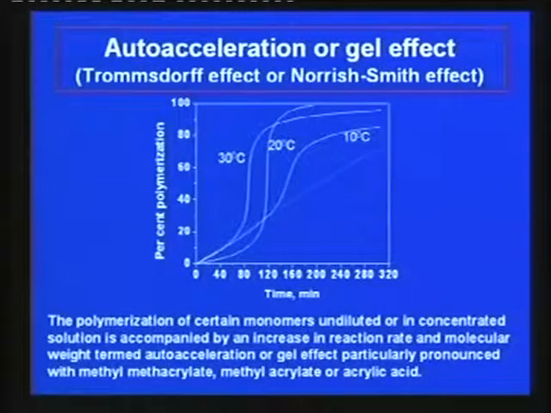Even then, in solution polymerization, depending on the monomer concentration taken for polymerization, this acceleration of polymerization rate can happen. So, this phenomenon is known as auto acceleration, or sometimes it is known as Brahms-Torff effect or Norris-Smith effect, and the other way it is also called gel effect.